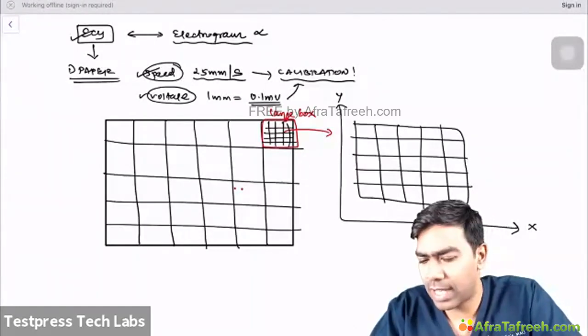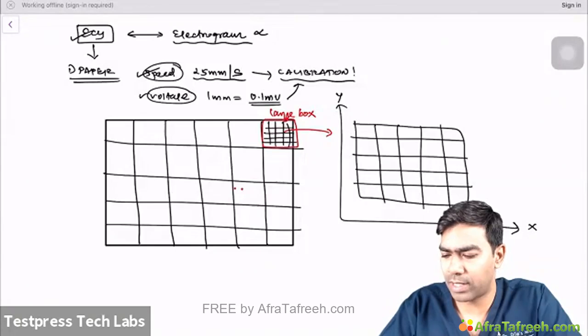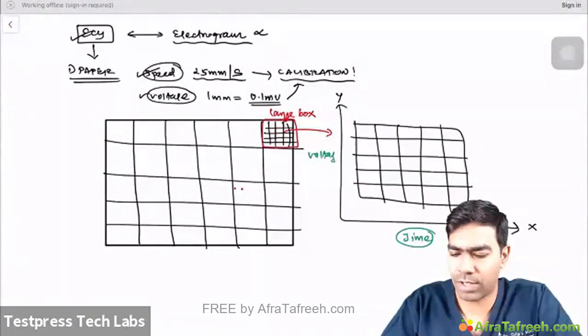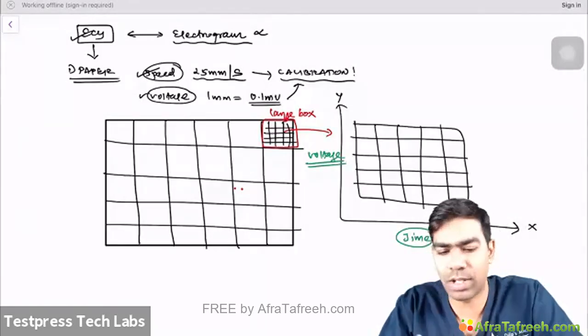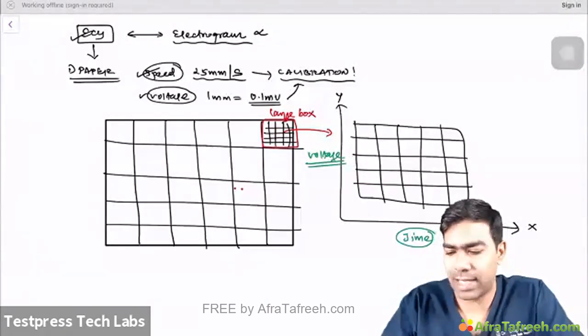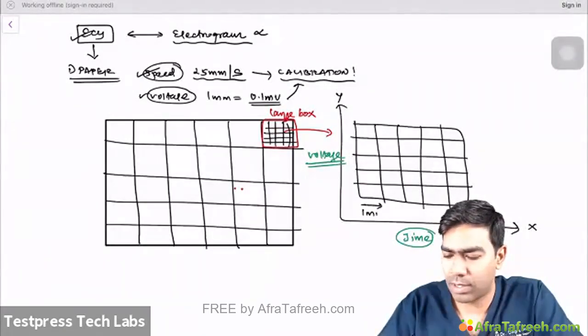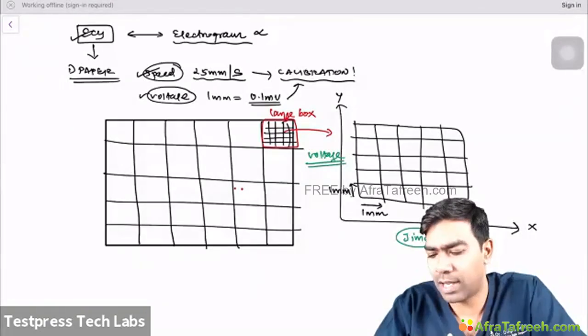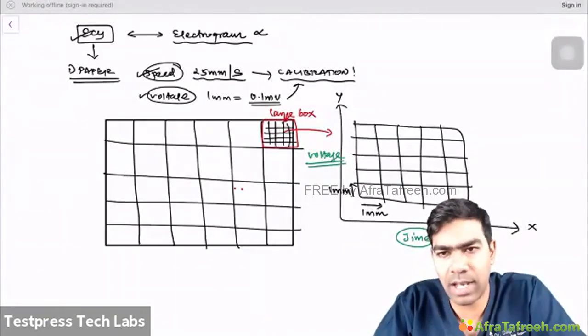As far as the x-axis is concerned, it is basically denoting the time. You have to know that. And the y-axis is going to predominantly denote the voltage reflection. Clear? That's important to understand. On the x-axis, 1 millimeter is the length, and since this is a perfect square, on the y-axis the length is also 1 millimeter. That's not going to change. 1 millimeter is the standard, for the length, the height, and the breadth, because this is a perfect square.